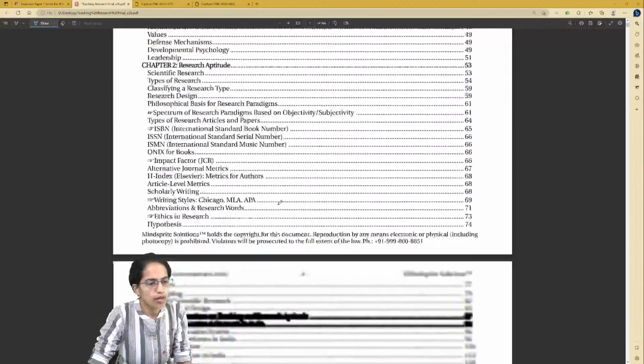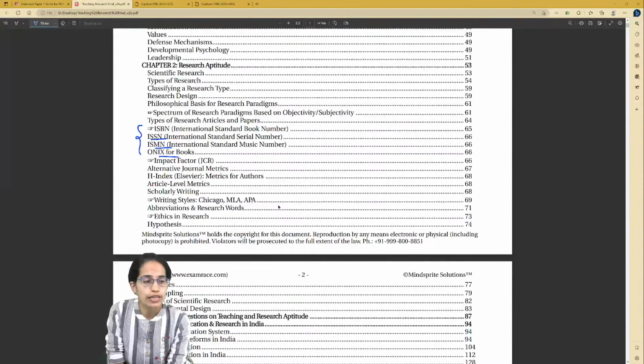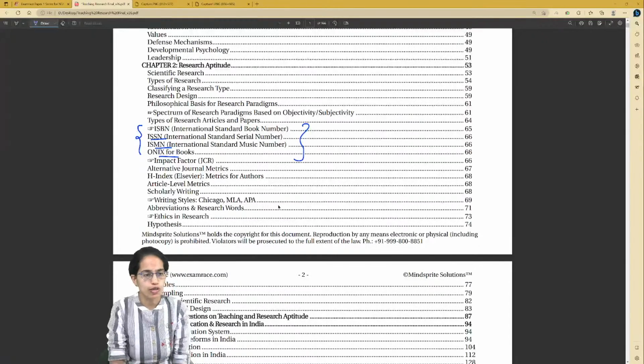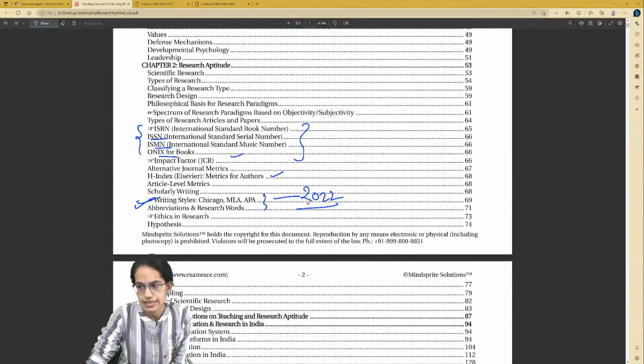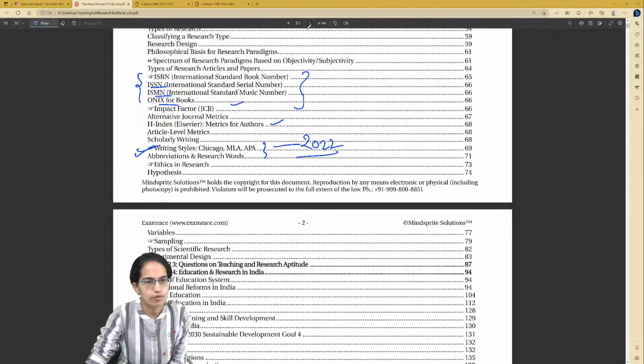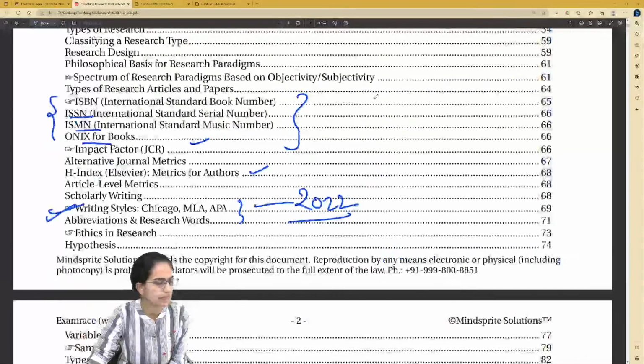Then we have a lot of topics pertaining to research aptitude, for example, ISBN, ISSN, ISMX, ONIX. These are all extremely important topics for your coming examination. Impact factor, H-index, the various writing styles. There was a question in 2022 based on the writing styles which has been added into the book recently. So our updates have made the material more comprehensive, just to have a better insight about the content.